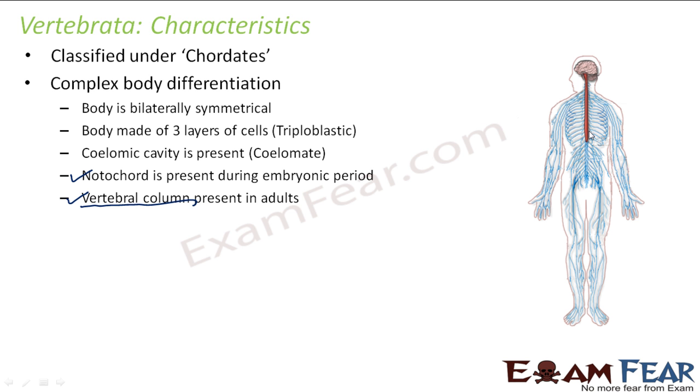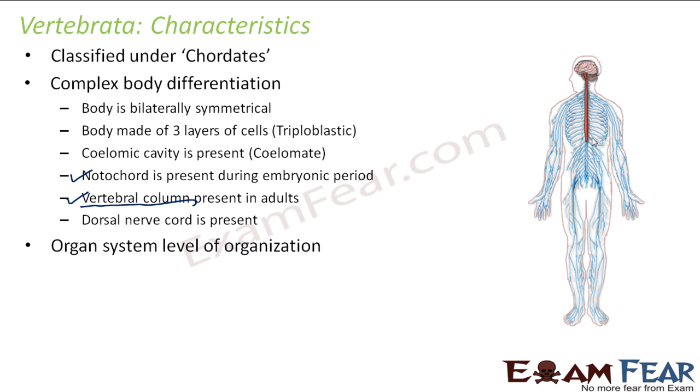In human beings also we have this vertebral column, and it is very important. It is because of this column that we are able to stand erect and sit erect. It gives the basic support to the skeletal system. In Vertebrata there are many different types of animals which have this vertebral column in their adults. Again, we will have a sub-classification of this subphylum Vertebrata.